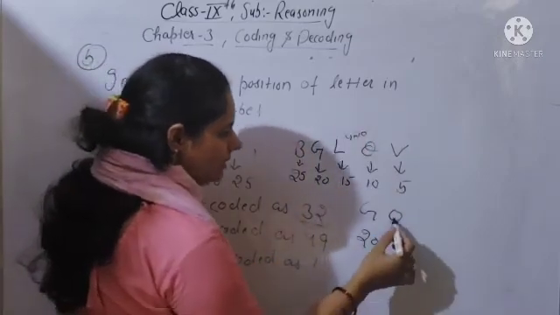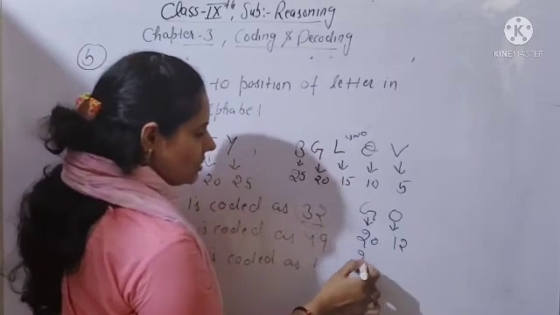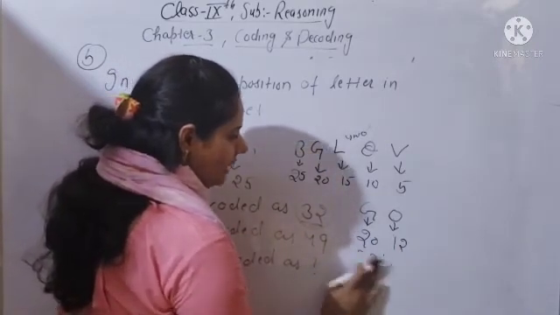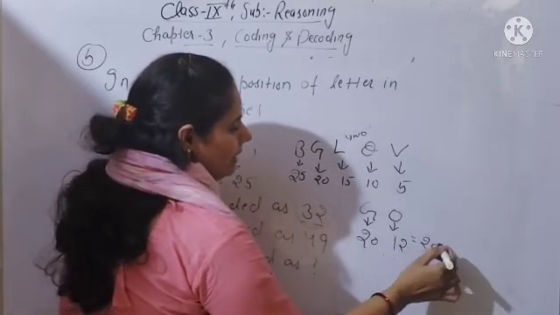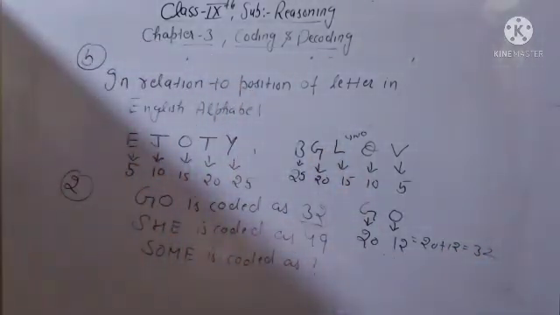So G is 20 and O is at 12th position. So 20 plus 12 you will get the number 32. It means this is correct.